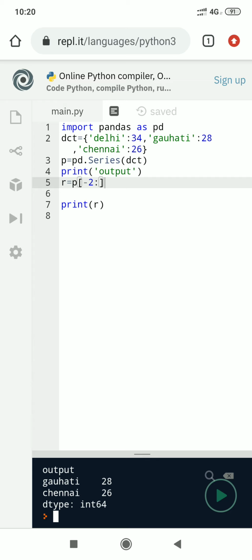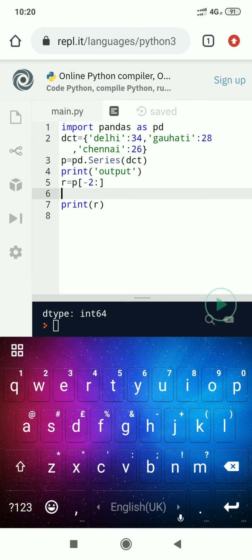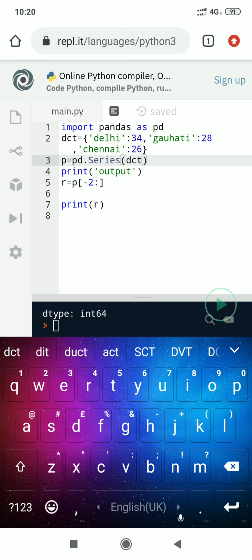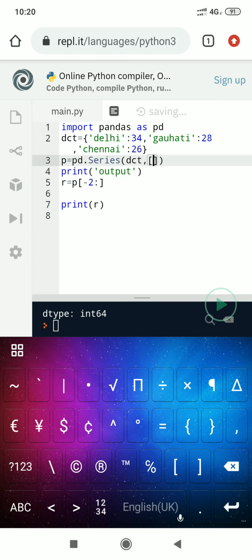Pandas series is also possible, creating new series. So slicing is just similar to the slicing of list. Slicing of Pandas series is just similar to slicing of element of list. Now students, we try to learn to create label.